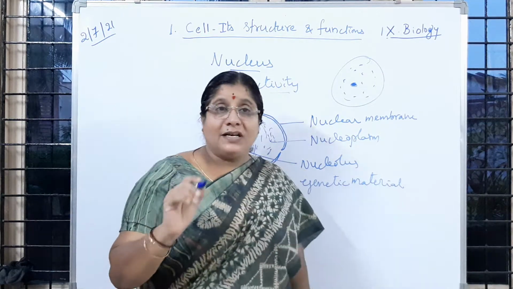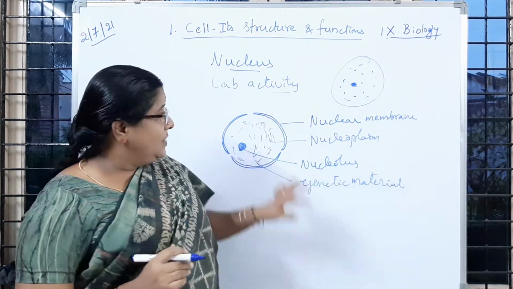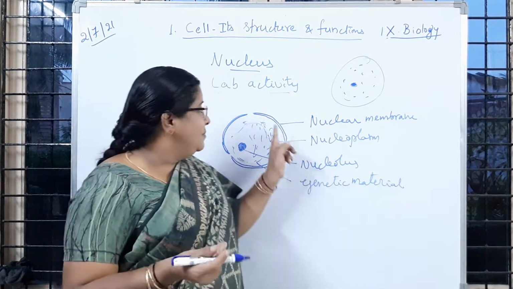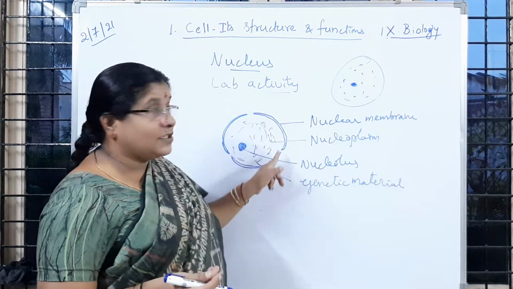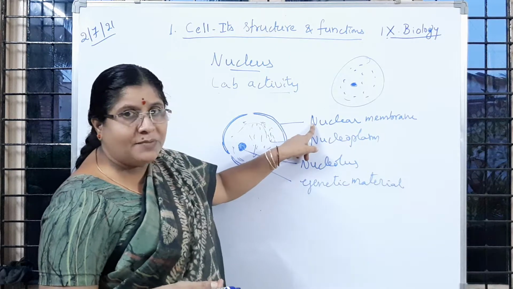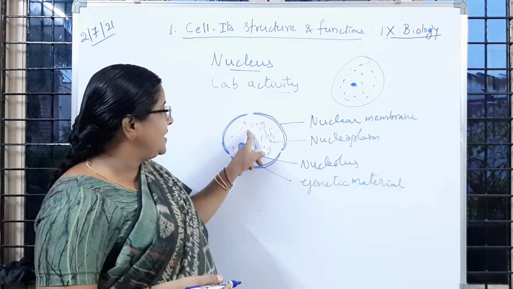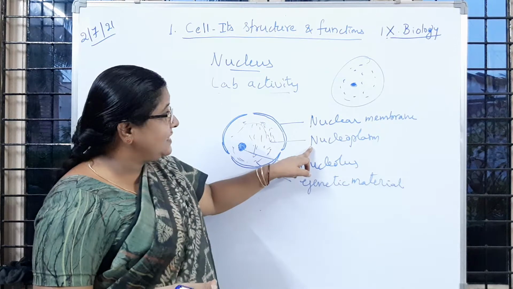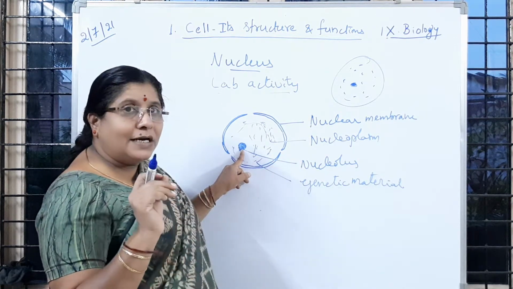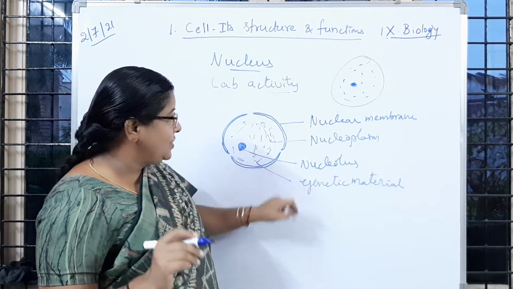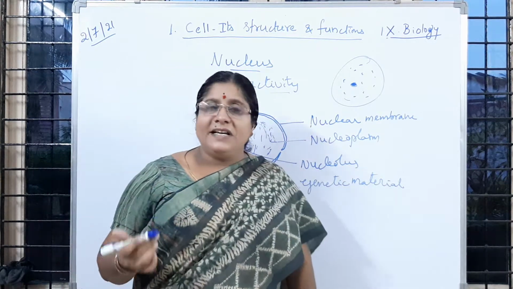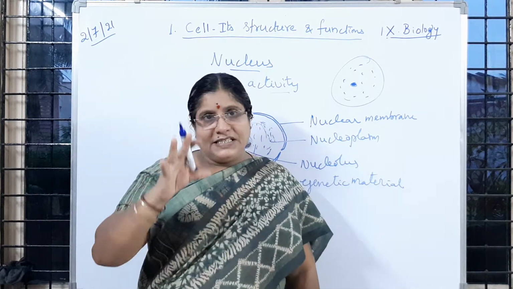So you will be given a question: write a short note on the structure of the nucleus. So you have to draw the diagram and explain the structure. What you have to write? A membrane bound circular structure. The membrane covering the nucleus is called the nuclear membrane, and inside that nuclear membrane the content present is called the nucleoplasm, and it contains the dark colored round structure which we call the nucleolus, and inside this nucleoplasm it contains the genetic material. Is it clear to you? So that is the structure.